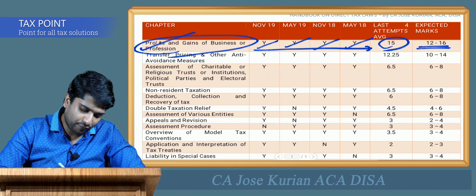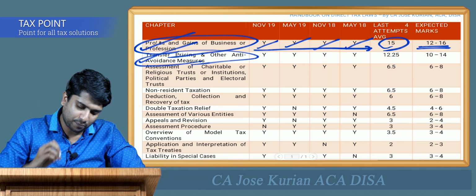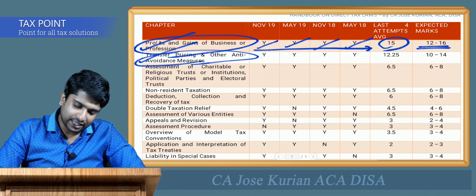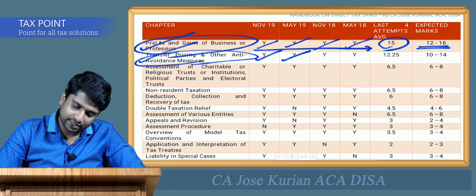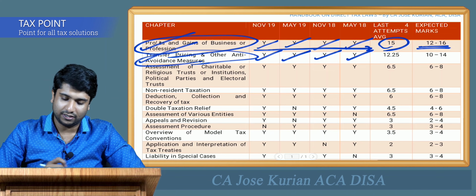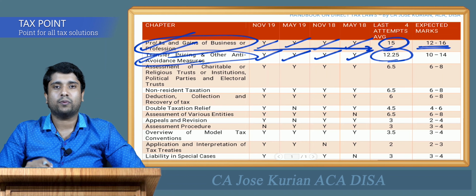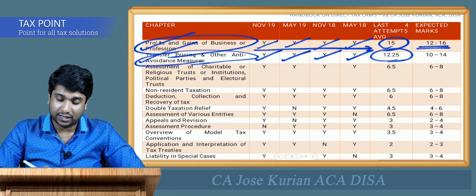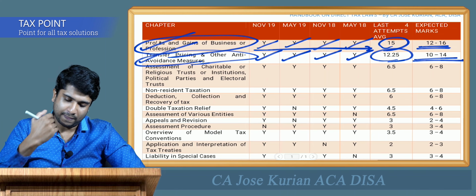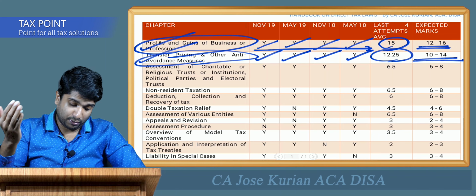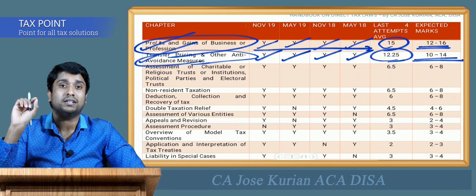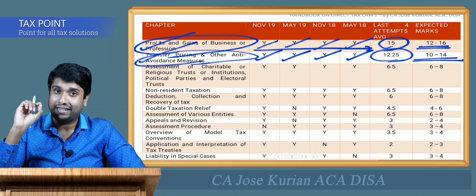Moving forward, the next chapter is transfer pricing and other anti-avoidance measures. Again, in November 19, May 19, November 18 and May 18 they have consistently asked questions from this chapter. The average is around 12.25, and you can expect around 10 to 14 marks in this upcoming attempt. One more thing: transfer pricing and other anti-avoidance measures is one of the most important chapters. You are supposed to cover it thoroughly.